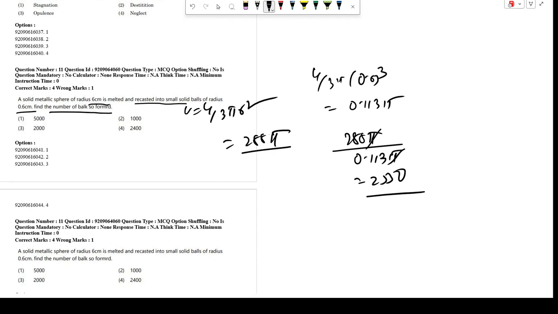Okay, so 2550 is this. So approximately 2550 balls will be formed from the large sphere. What are the given options?